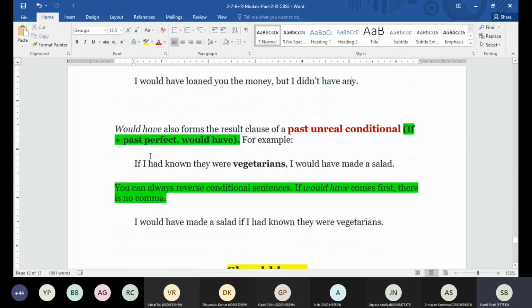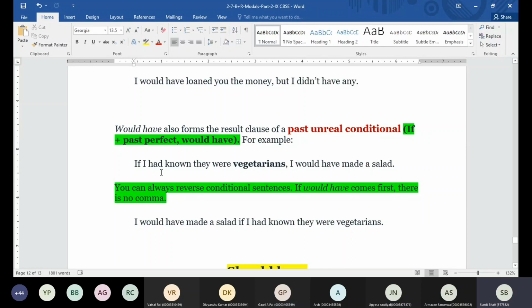Here we are going to say if plus past perfect tense and would have. Here we are talking about the past unreal conditional. We are talking about the lost things or the lost opportunities. If one thing had happened in the past, then the second thing would have happened. In such a case, we can use if plus past perfect tense. On the other hand, would have, should have, could have, might have, must have. These are the words. Generally, we use would have.